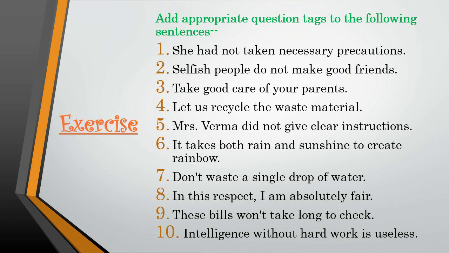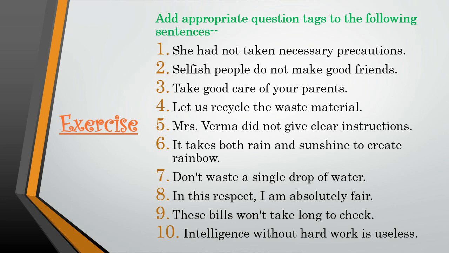Next, in this respect, I am absolutely fair. In this respect, I am absolutely fair, aren't I? Yes, because with I am we use aren't I. Next, these bills won't take long to check. These bills won't take long to check, will they?